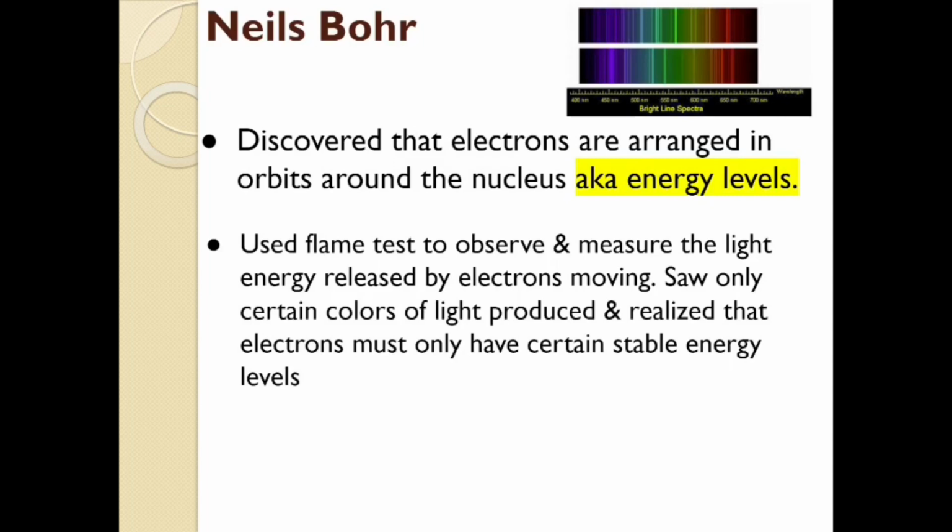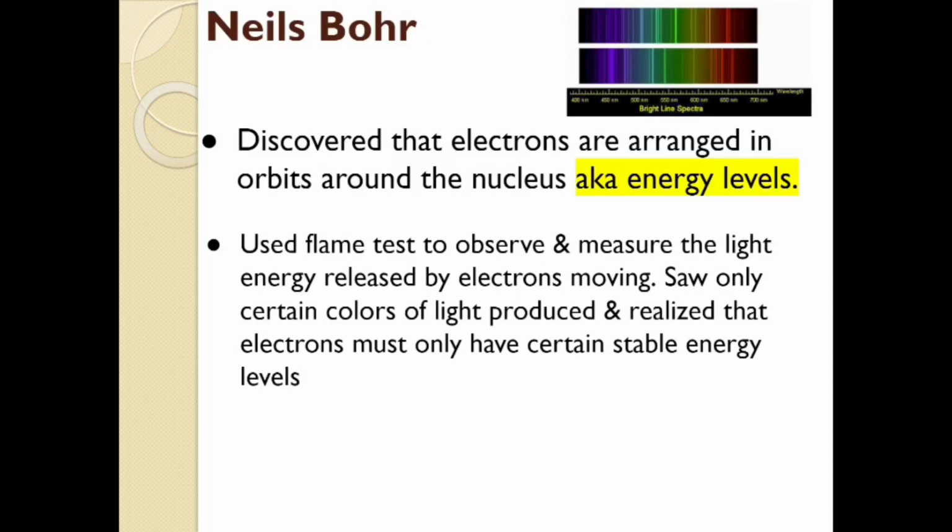And he looked at lots and lots of elements, and he realized that even though one element might have a different spectrum, a different set of lines than another, there were some certain characteristic lines he saw a lot of, but then there were some certain places he never saw lines. Because we knew that the light came from electrons, that was something that we discovered all the way back from Thomson and his experiments. So he knew the light comes from electrons. So if the light only has certain energies that are produced, that must be the electrons only have certain energy levels they can be at.